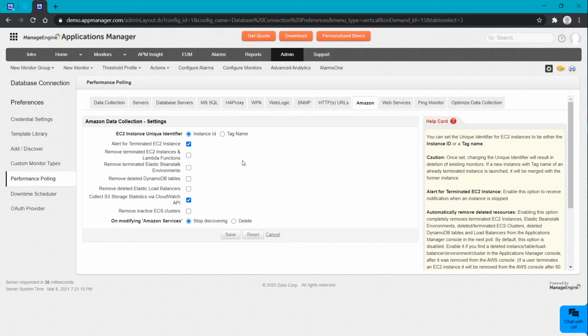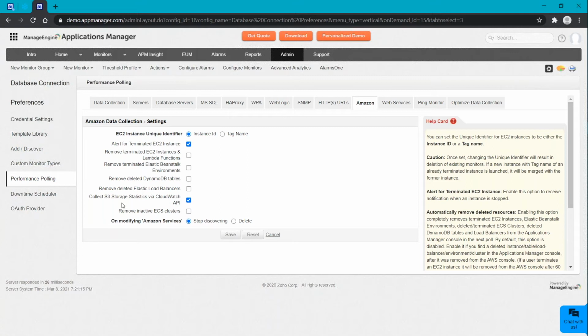And if there's any terminated EC2 instance and you want an alert, then this particular option can be chosen. So these options let you know if there are any terminated entities like EC2, Lambda, EBS, DynamoDB, ELB. And if you want them removed automatically, then you can make use of this option. And using CloudWatch API, if you want to collect the S3 storage details, then you can make use of this option. To remove the inactive ECS clusters, you can make use of this option.